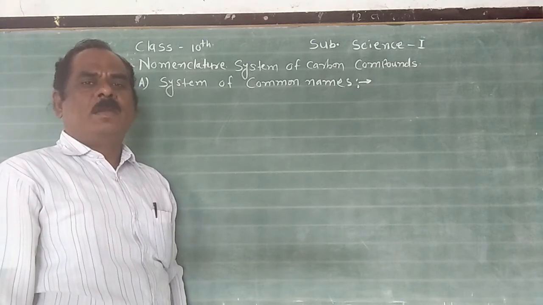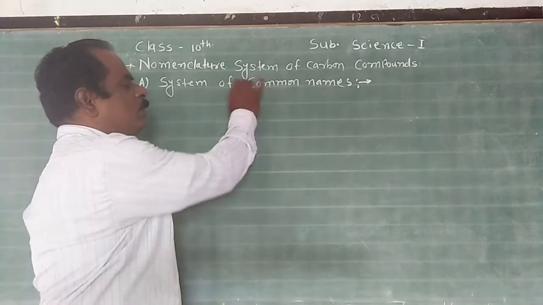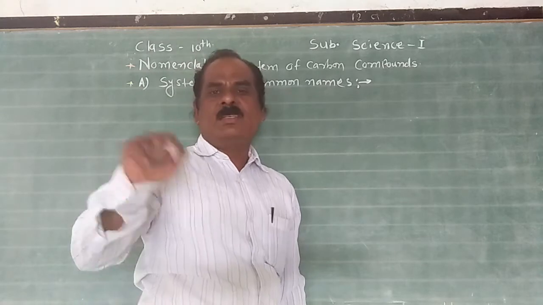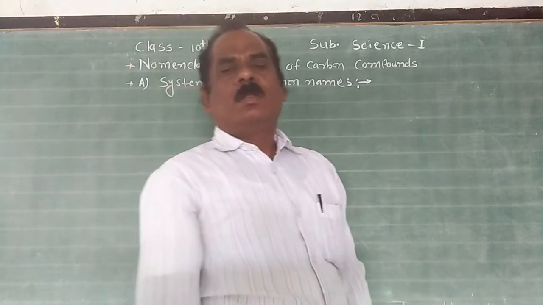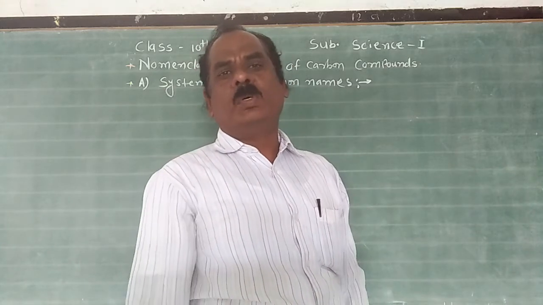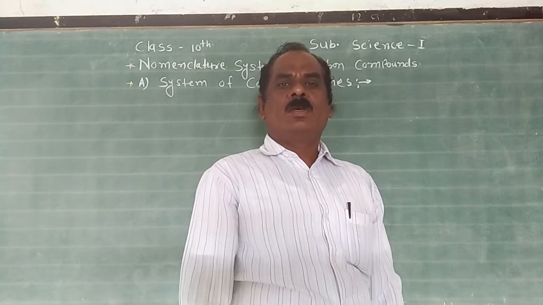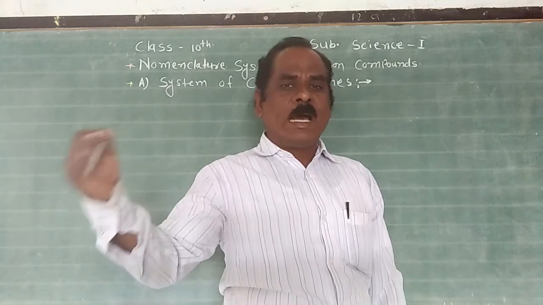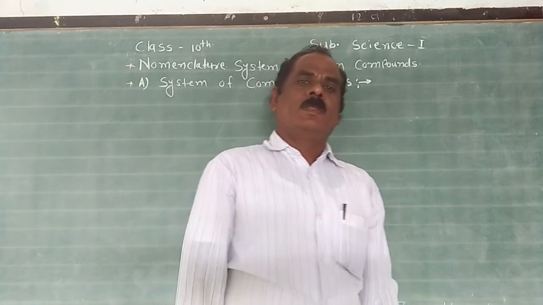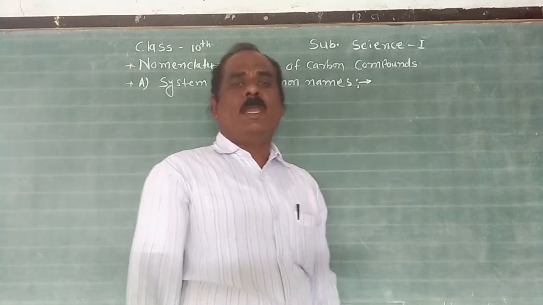First, try to understand the first type, the system of common names. You know that in traditional times, only a few carbon compounds were known. Therefore, scientists gave names to carbon compounds in different ways. Those names are called common names.